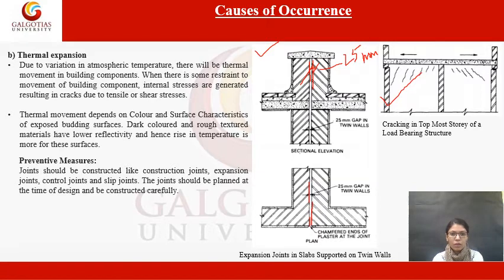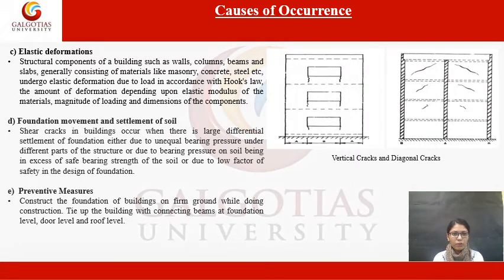Then comes to the next, which is elastic deformation. Structural components of a building, such as walls, columns, beams, and slabs, generally consist of materials like masonry, concrete, steel, etc. Undergoes elastic deformation due to the load in accordance with Hooke's law.